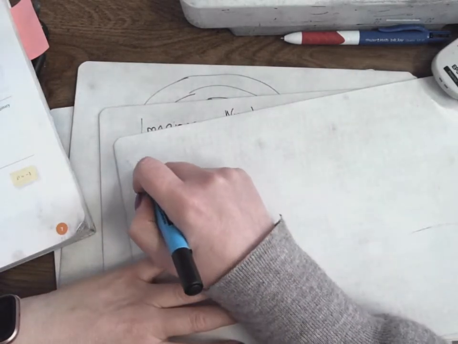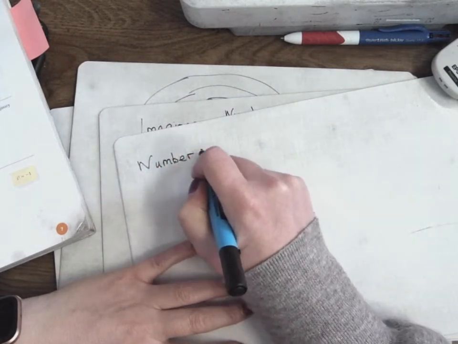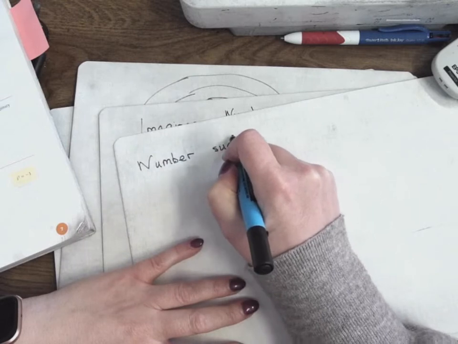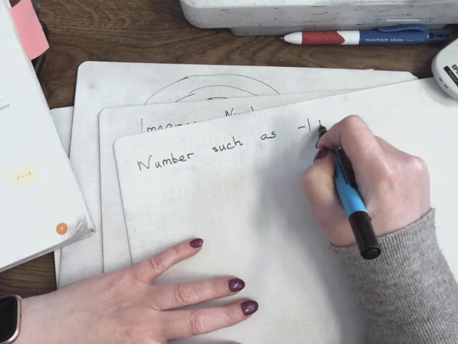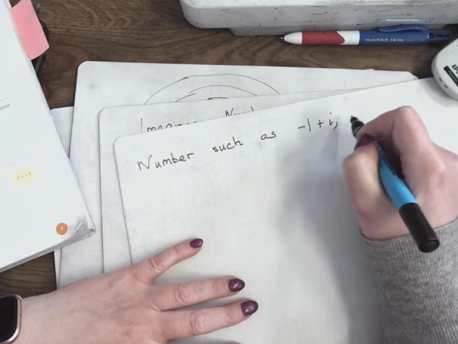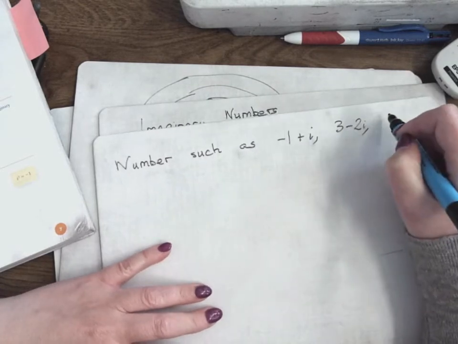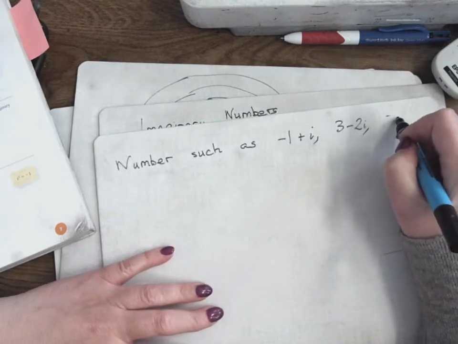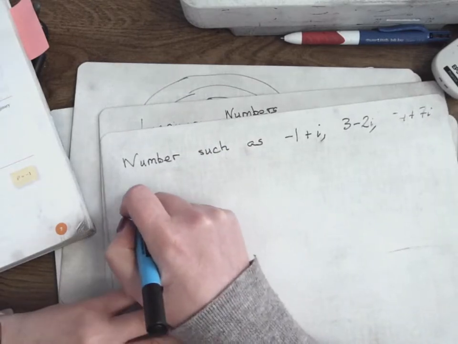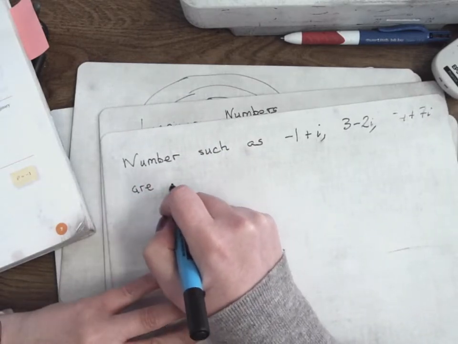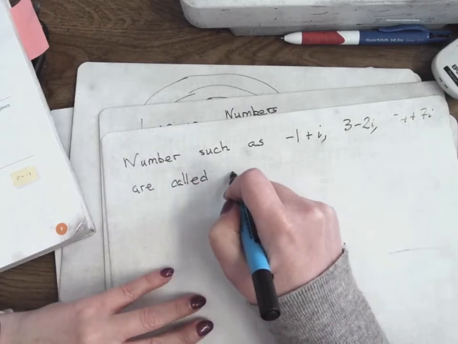So numbers such as minus 1 plus i, 3 minus 2i, minus 4 plus 7i. These are called complex numbers. A complex number has a real part and an imaginary part.